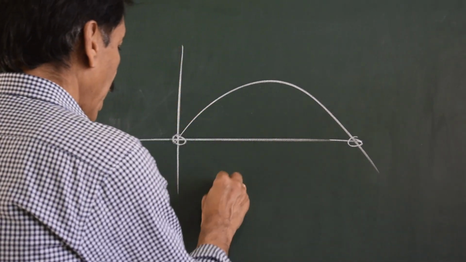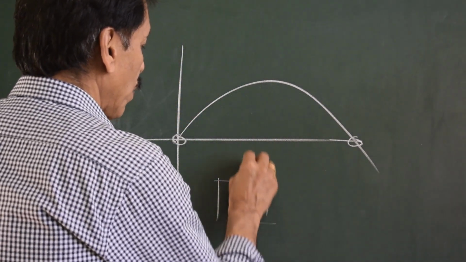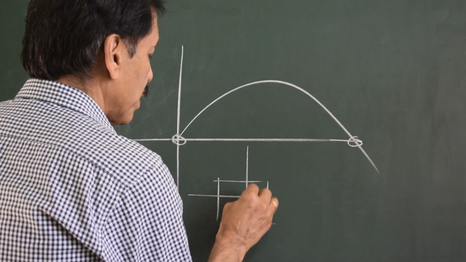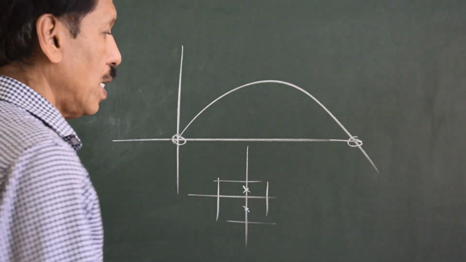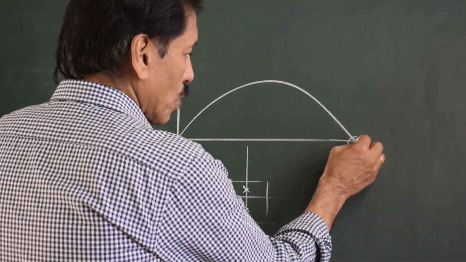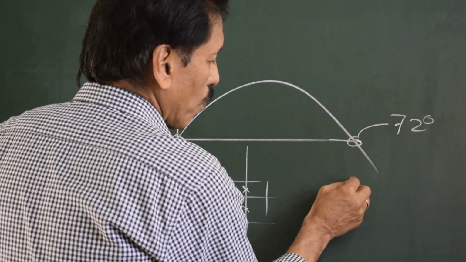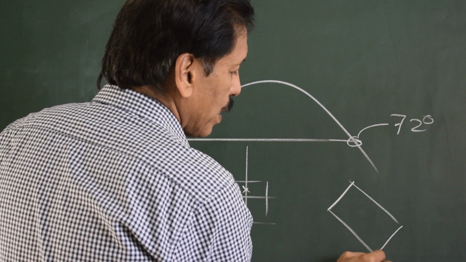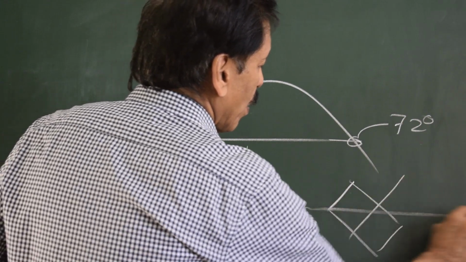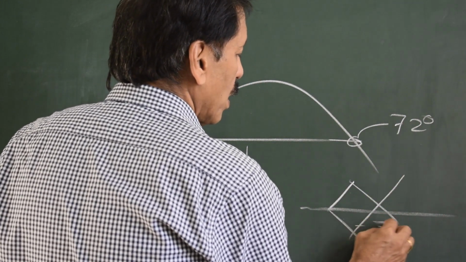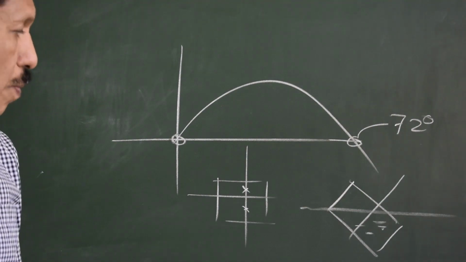That means the ship can remain in equilibrium when upright. This ship can also, suppose this is 72 degrees, remain in equilibrium at 72 degrees, provided the water does not fill up anymore.